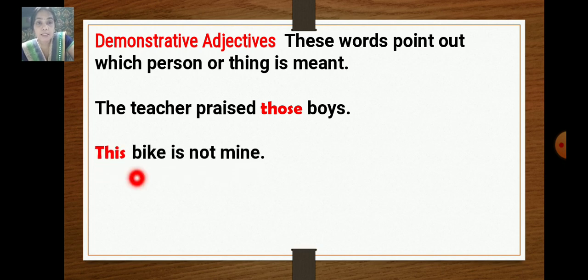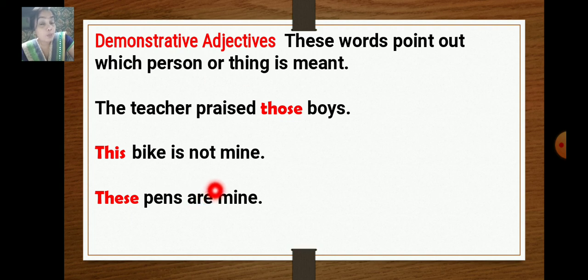This bike is not mine. So which bike? Yes, this bike. It gives the answer for which. Which boys? Those boys. Which bike? This bike. So the words this and those refer to demonstrative adjectives. These pens are mine.